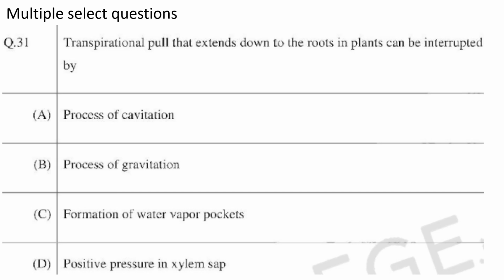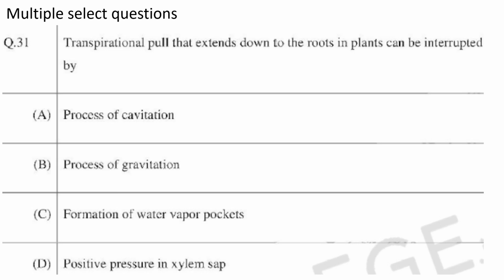Now how can you interrupt this transpirational pull, that is this water column in the xylem vessel? Or to simplify, how can you interrupt the drinking of your juice from the straw? That can happen by the process of cavitation, that is formation of air bubbles inside the xylem vessel.